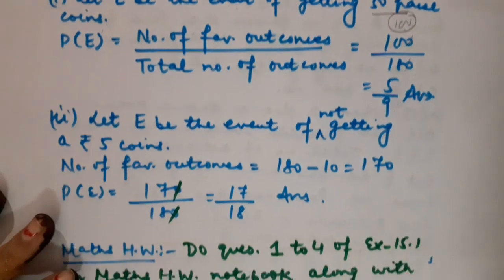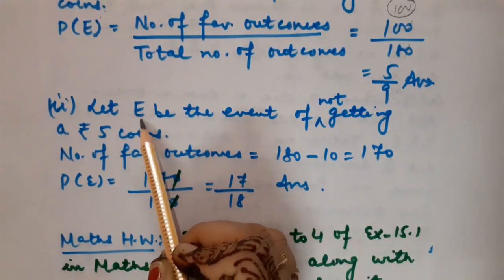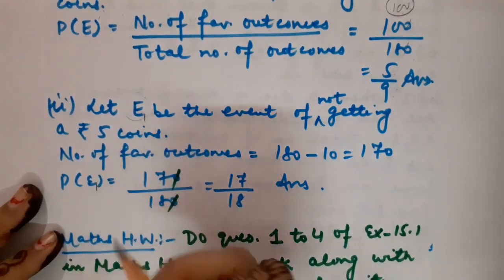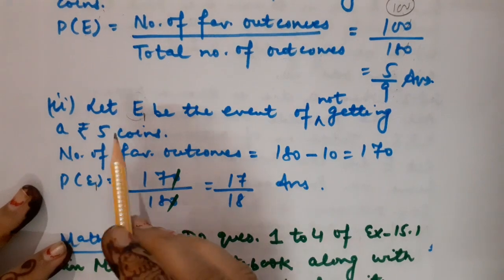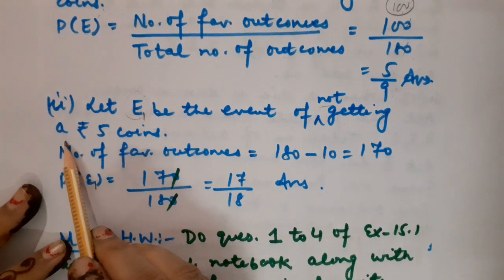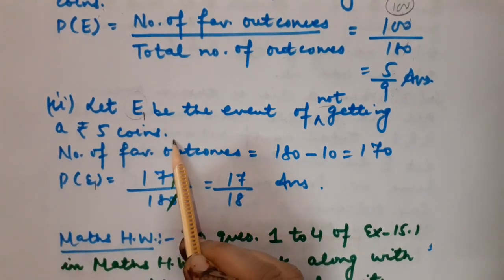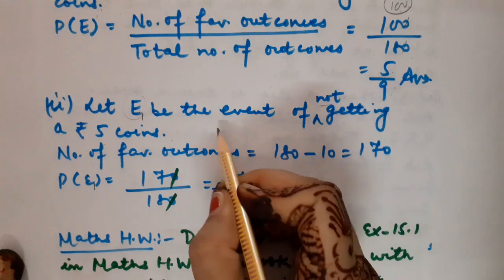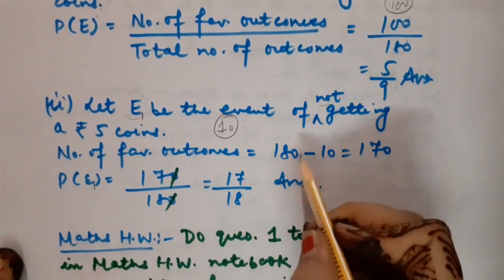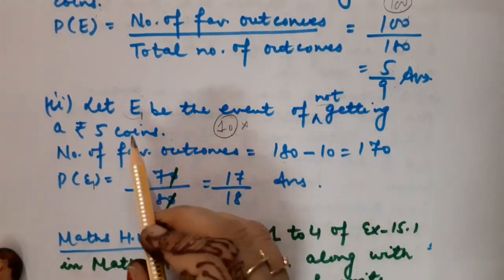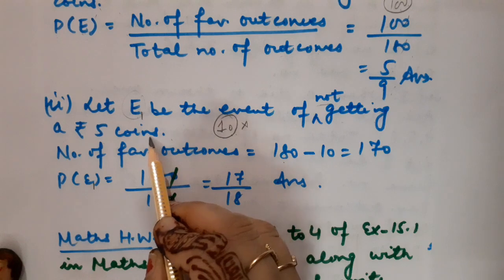Got it? Now, for the second part, you can either show the same event, or you can write it as E1 also. No problem, that depends on you. So let E1 be the event of not getting a rupees 5 coin. It means I do not want rupees 5 coins; otherwise, the rest of the coins can be demanded. So children, you know that rupees 5 coins are 10 in number. Correct? Total coins are 180. But I do not want these very 10 coins, because they are rupees 5 coins.